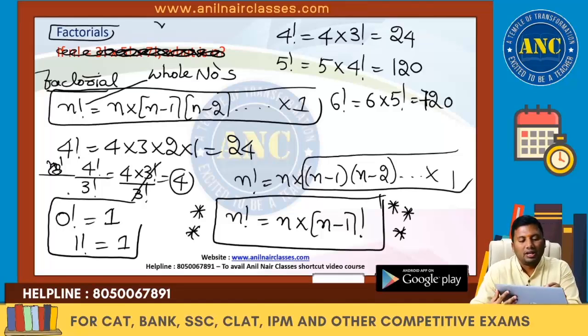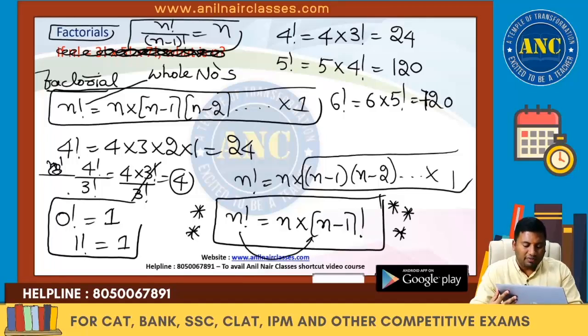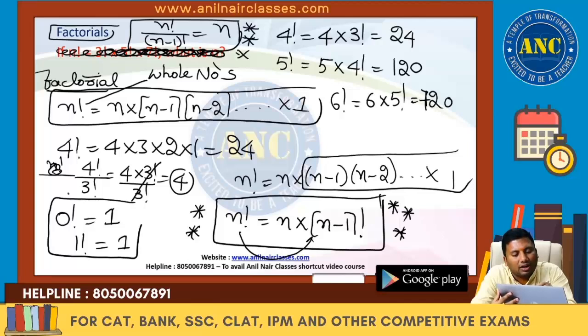That means n factorial by n minus 1 factorial is nothing but n. N factorial by n minus 1 factorial is always n. We are going to use this in a few problems.